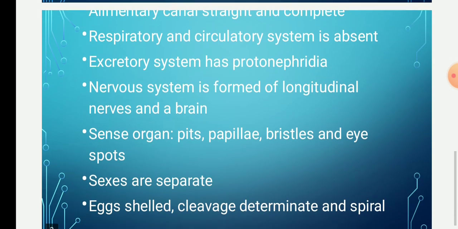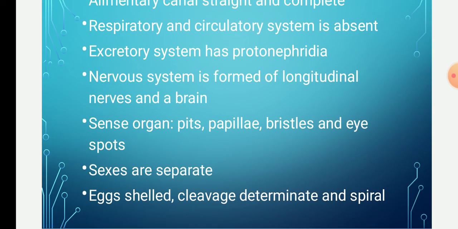Sexes are separate, and eggs are shelled, and the cleavage is determinate and spiral. So this is the general characteristics of phylum Aschelminthes. Okay. Thank you.